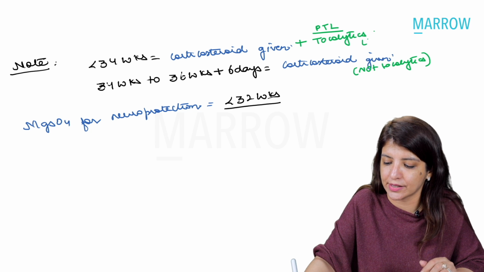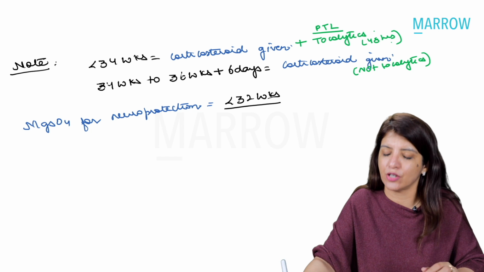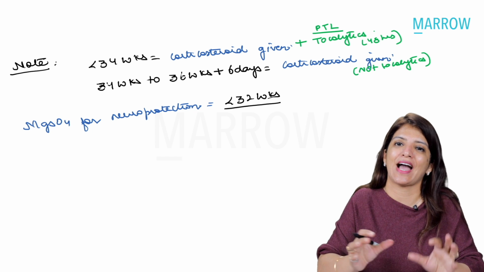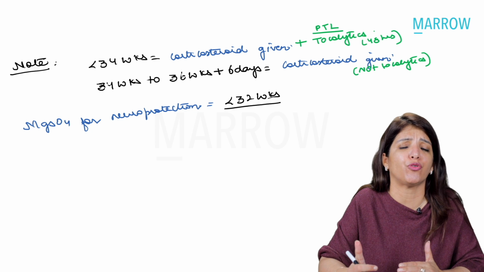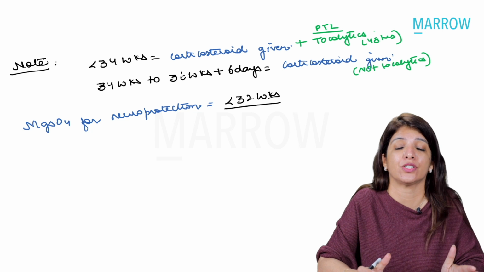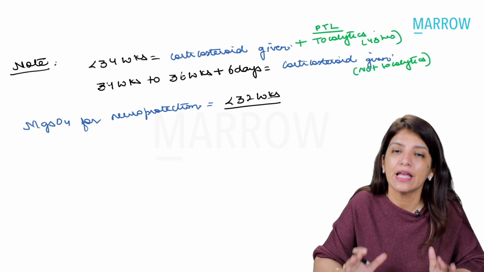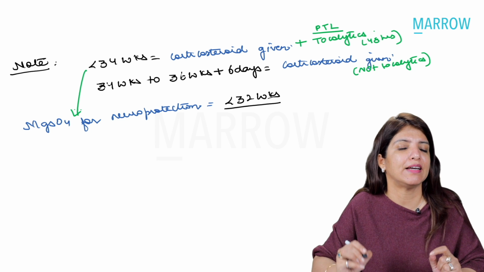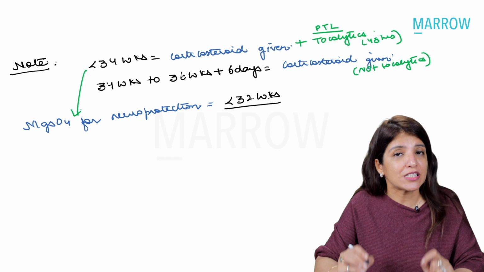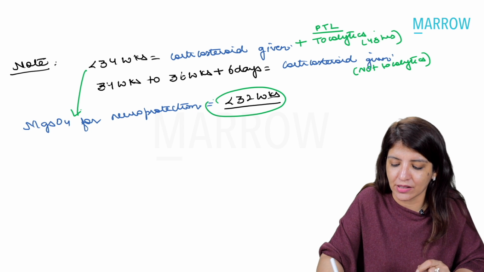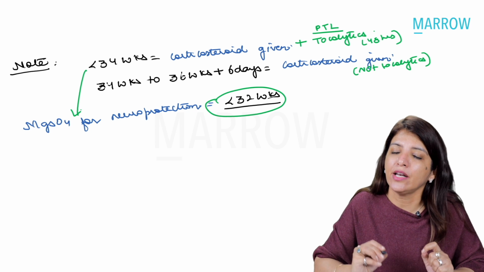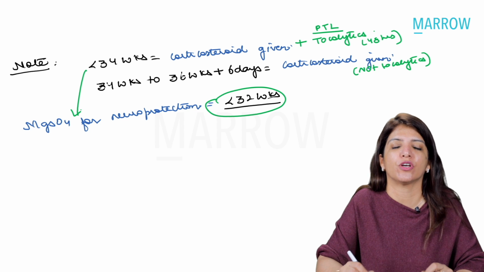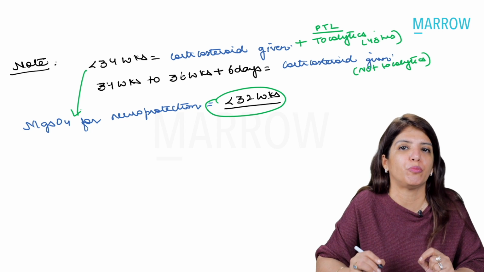Right? Now, even when you are giving tocolytics at less than 34 weeks, the duration for which you have to give tocolytics is only 48 hours. So you have to give it for a very short time so that corticosteroid action can come. So the time taken for corticosteroids to act after the last injection is 48 hours. Along with it, you have to remember that if preterm labor is happening at less than 34 weeks, specifically at less than 32 weeks, then not only do we have to give dexamethasone for lung maturity, we also have to give magnesium sulfate for neuroprotection.